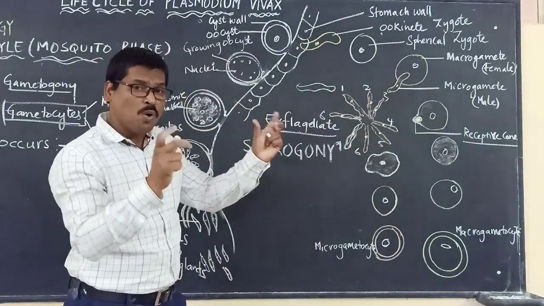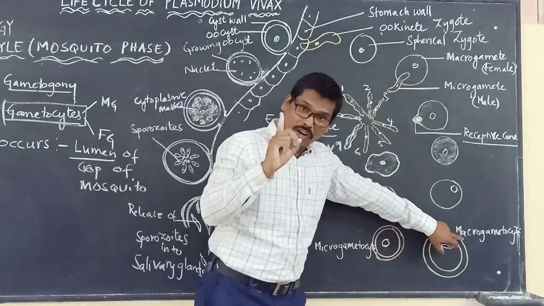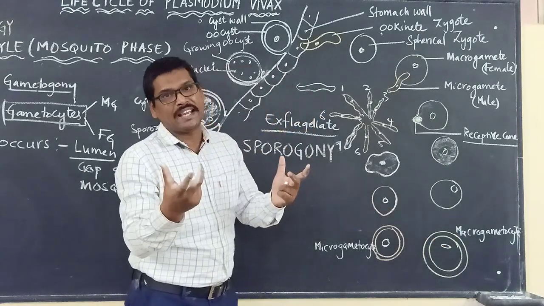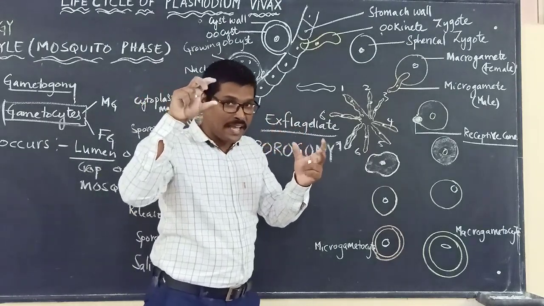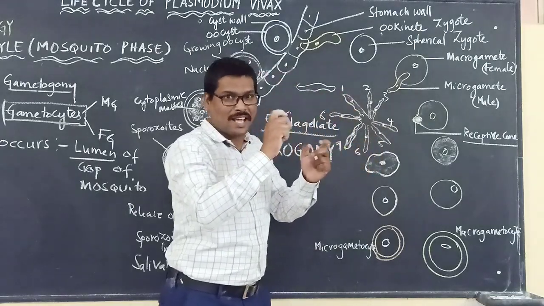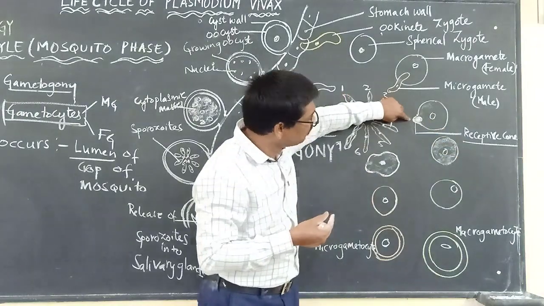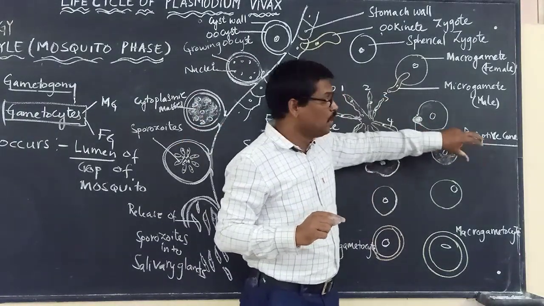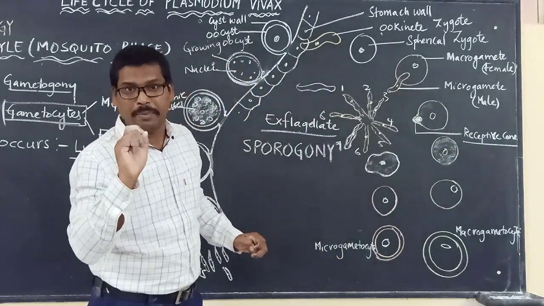So remember how the female gamete is formed. One of the macrogametocytes will develop into a female gamete. As it is developing, the cytoplasm of this gametocyte will move towards the periphery along with the nucleus, forming a receptive cone, an elongated cone protruding outside. Like this, the female gamete will be formed.